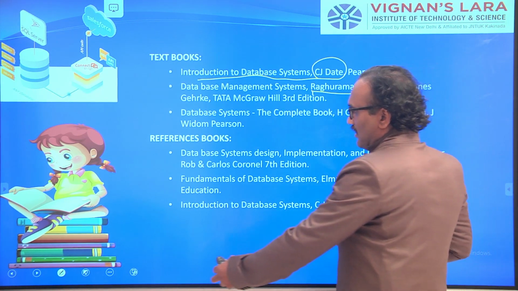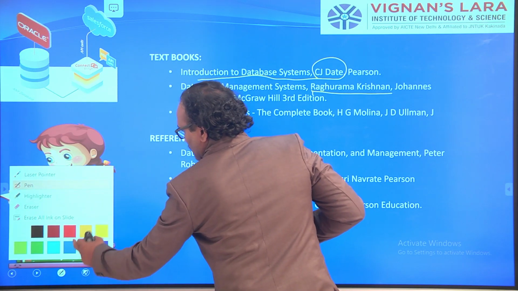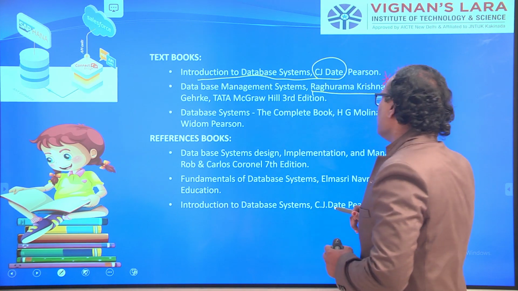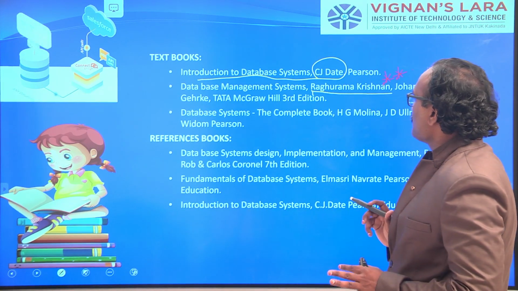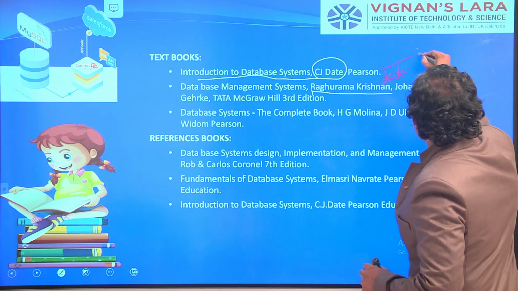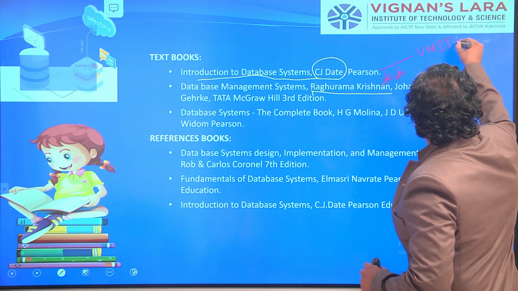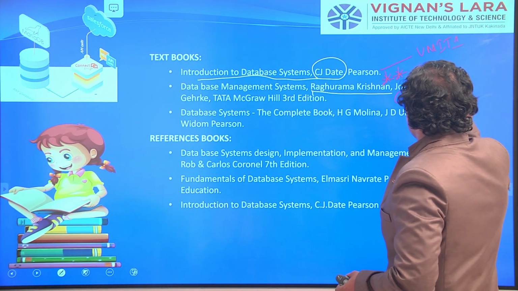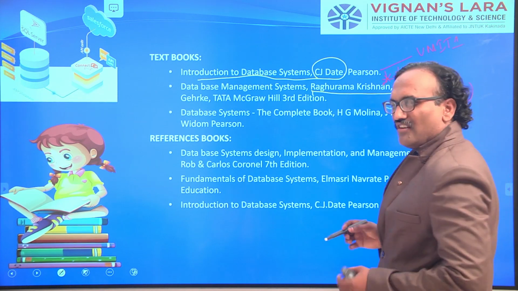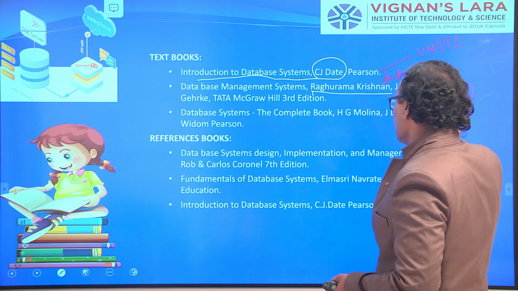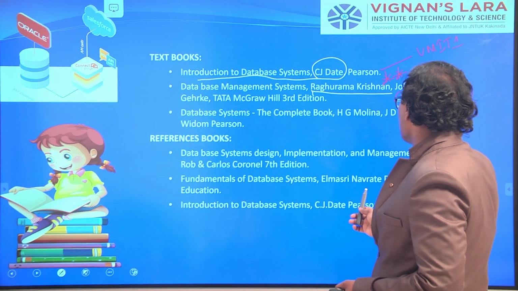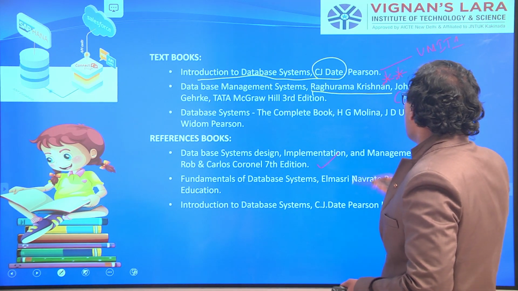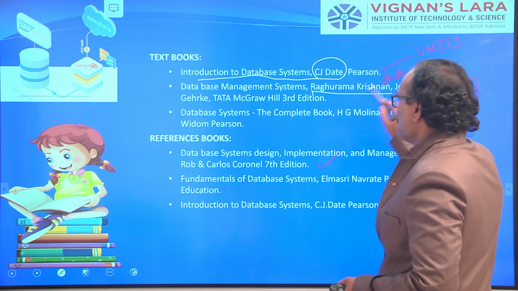For the fifth unit, some part is from this other textbook, but the major portion comes from Raghu Ramakrishnan.